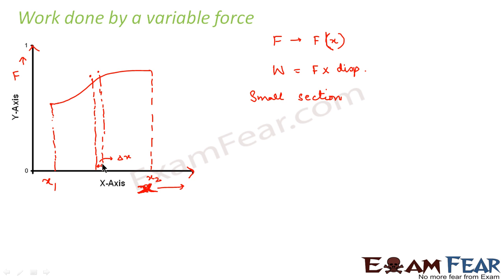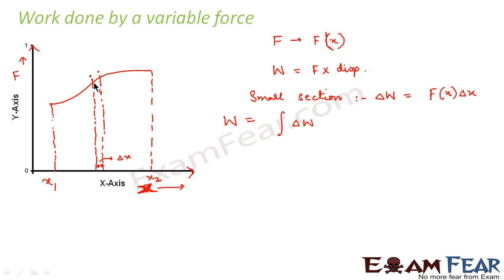So we have to calculate the work done in covering a displacement of delta x. For the small section, the work done will also be very small, that is delta W. So delta W will be equal to f of x into delta x, because the value of force is variable and depends on x. Therefore, the total work done will be the integration of this small work done. I hope you all know what integration is. Integration means joining small parts to make a bigger part.